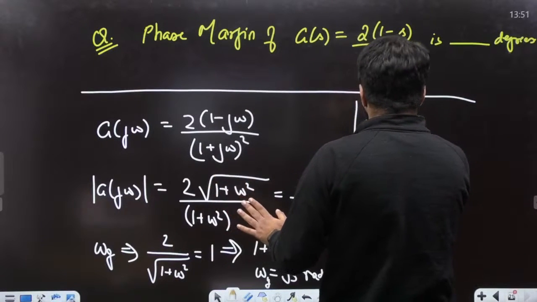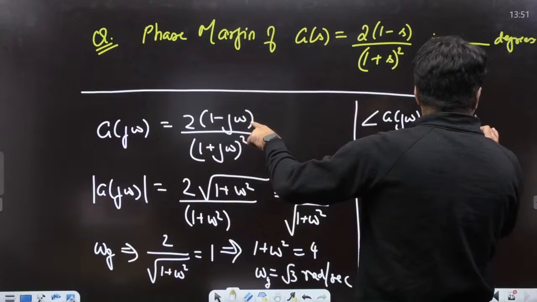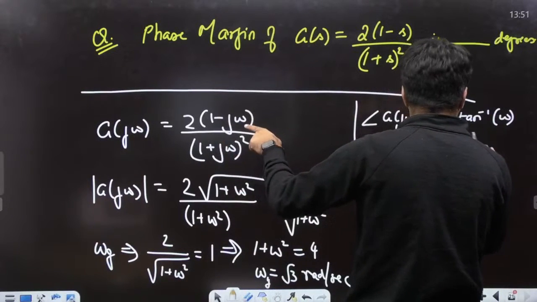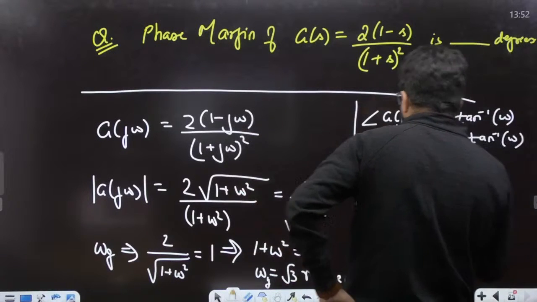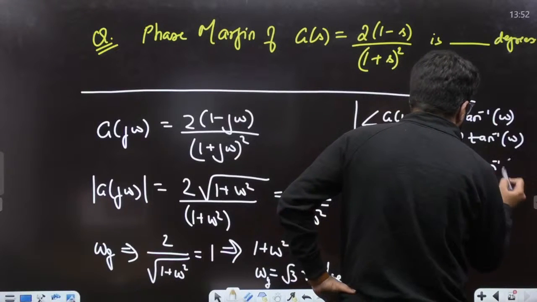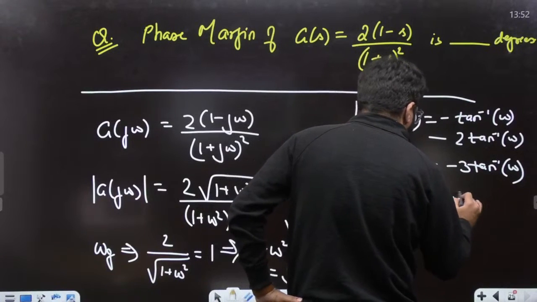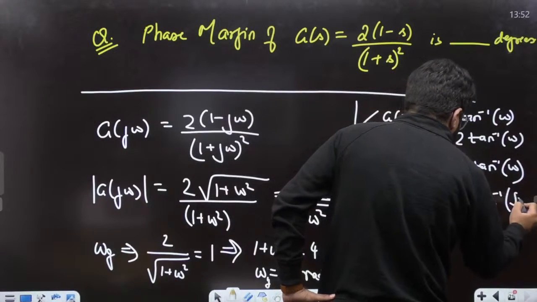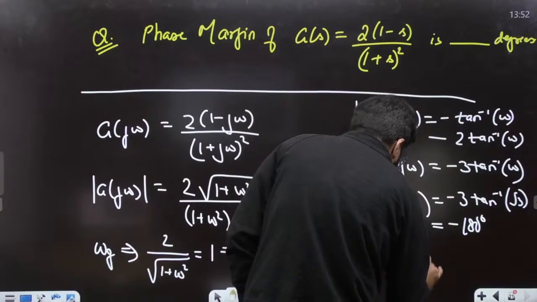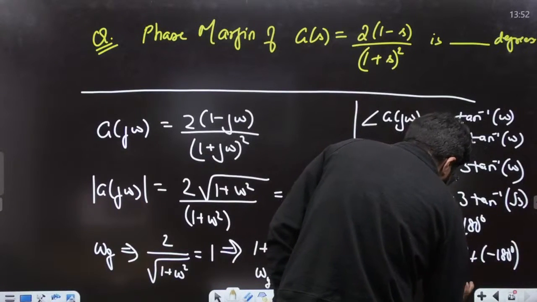So what is the angle of G(j omega) now? Sir, the angle of G(j omega) is tan inverse of minus omega. So that can be written as minus tan inverse omega. And then I have (1 plus j omega) whole square, so 2 times tan inverse omega. So what is the angle actually? The angle of G(j omega) is nothing but minus 3 tan inverse omega. So at the gain crossover frequency, which is root 3, tan inverse root 3 is 60 degrees, so the phase is minus 180 degrees. That is why the phase margin is 180 degrees plus the phase at omega g, and that is equal to 0 degree.